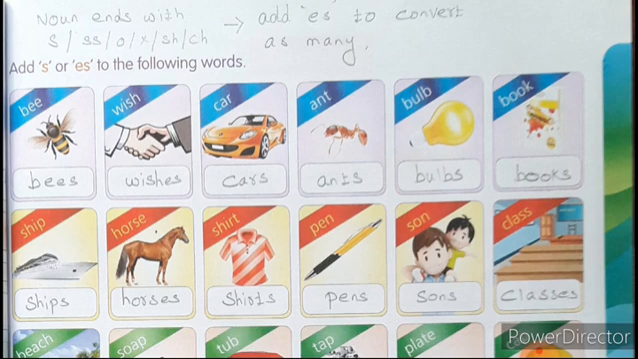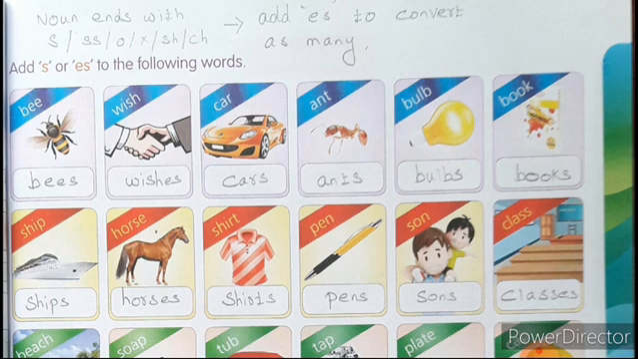So before that, we have to recall the rule, children. Look at the top, I have written: noun ends with, that is a naming word, ends with the letter S or SS or O or X or SH or CH. If the noun, that is a naming word, ends with these letters, we have to add the letters E and S, ES, to convert into many.